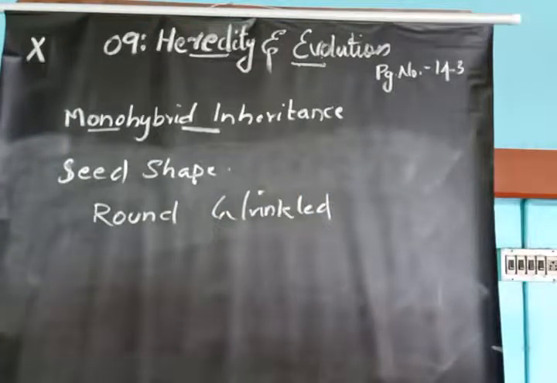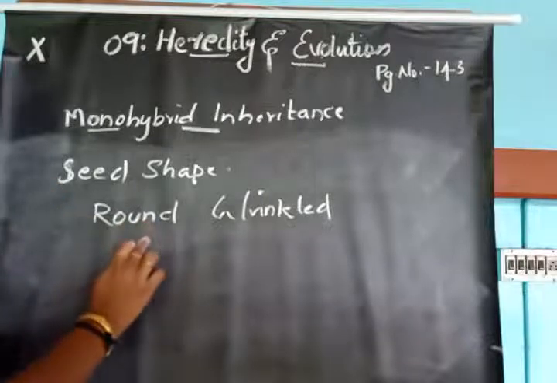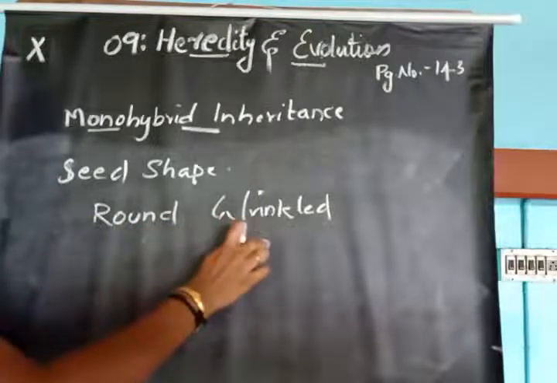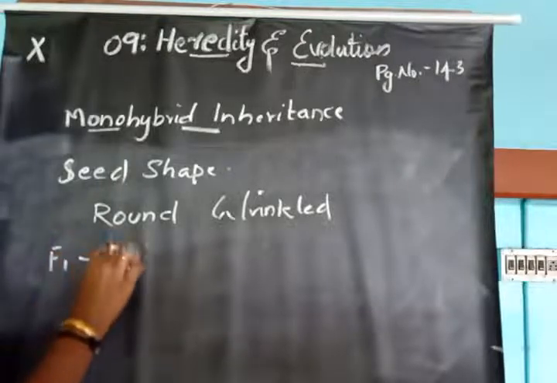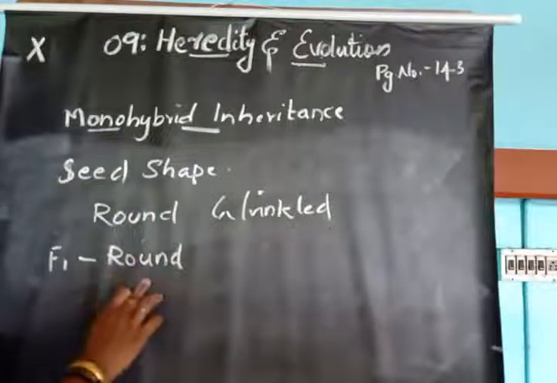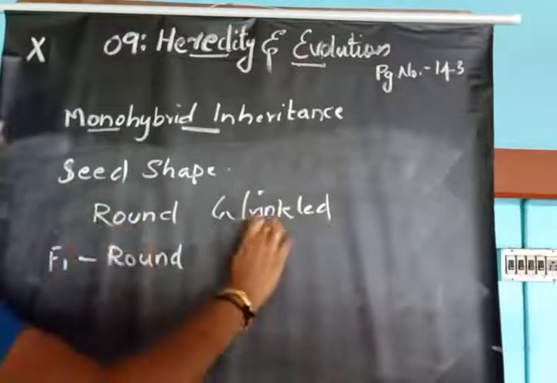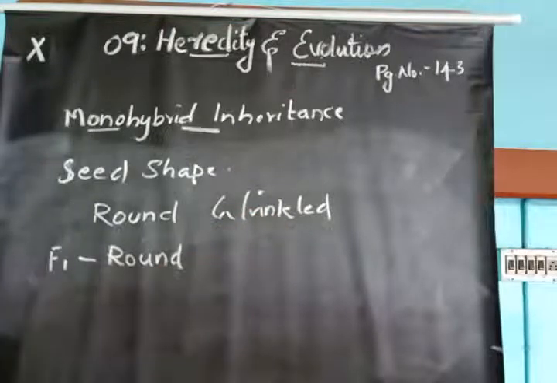When he crossed a pure breed round pea plant with a pure breed wrinkled pea plant, he obtained F1, and the F1 was round. So in F1 the repressed character is wrinkled, so he named wrinkled the recessive character, and the expressed character is round, so he named round the dominant character.